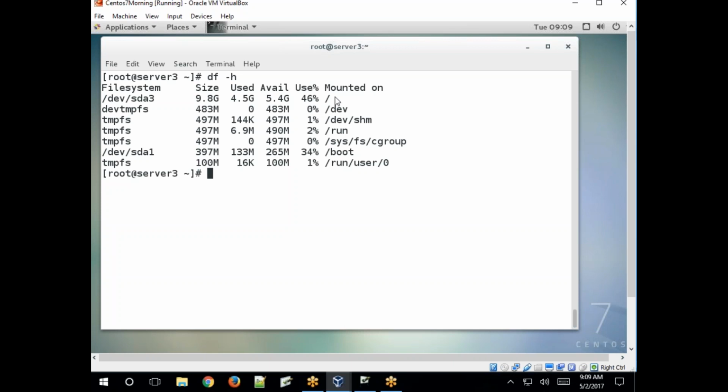That is the root file system mounted on that partition. See, sda1, 397 MB allocated, used 133 MB, available 265 MB and used space in percentage 34%. This is mounted on /boot.